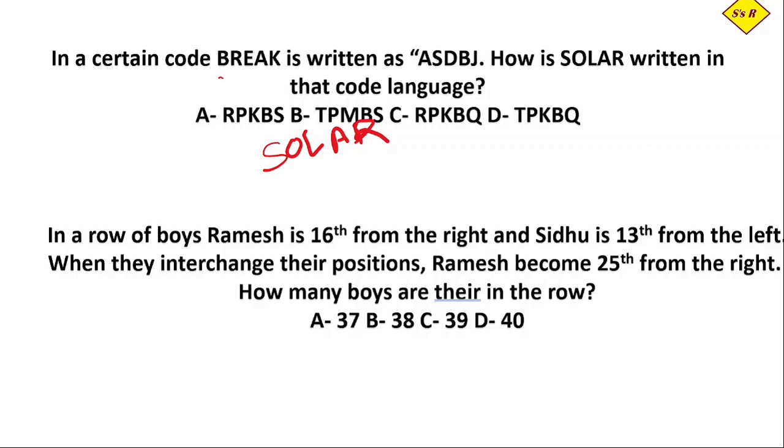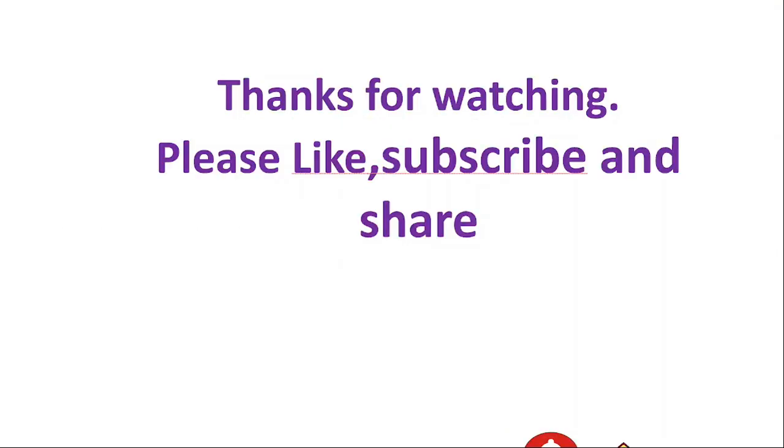For solar, the previous letter for S is R, then the succeeding letter for O is P, then the previous for L is K. We have to write for A the next letter, B. And for R we write Q. So let's see if we have an option like R, P, K, B. Yes, we have option C. So the correct answer is option C.